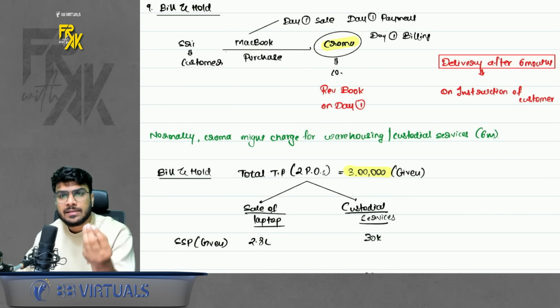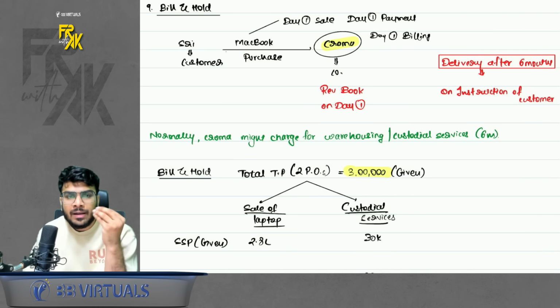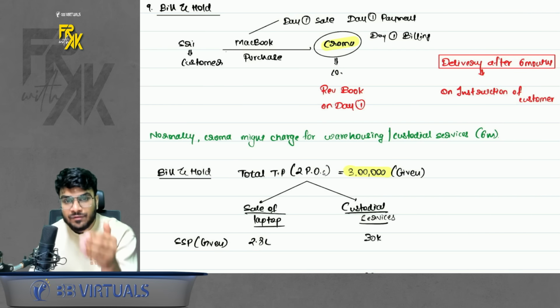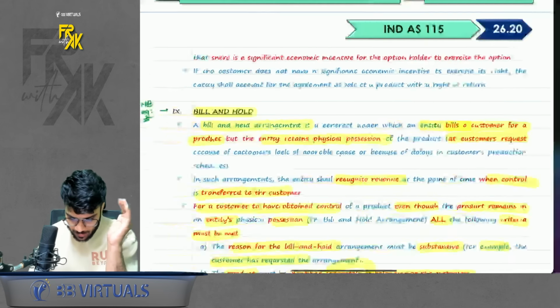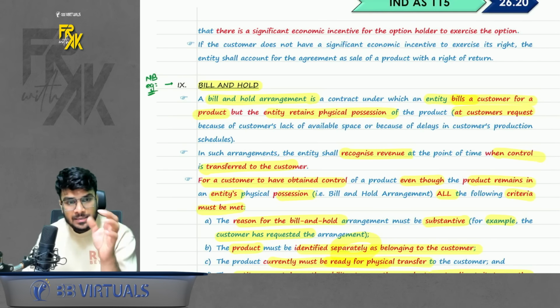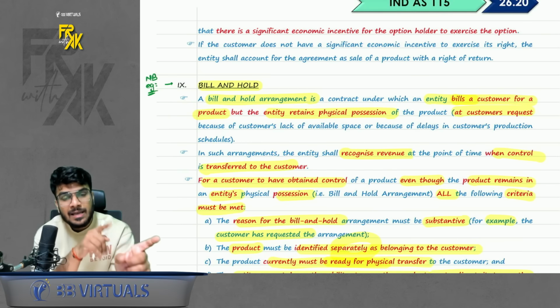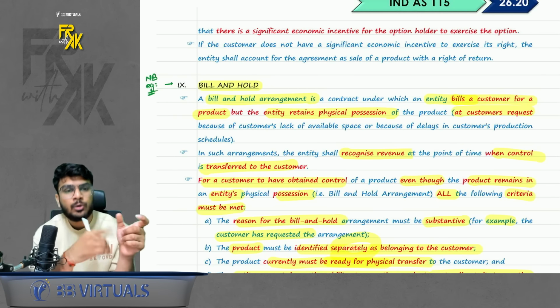So the standard says this might be a case of bill and hold, where everything is done, the asset is ready for transfer, but the customer is instructing not to deliver it ASAP. So what to do? In that case, the company should book the revenue on day 1. Okay. Even if the physical delivery is pending. But how to identify whether it is a bill and hold transaction? Whenever it is a bill and hold transaction, even if the delivery is pending, the asset still belongs to the customer only. That means the company cannot sell this asset to a third party.